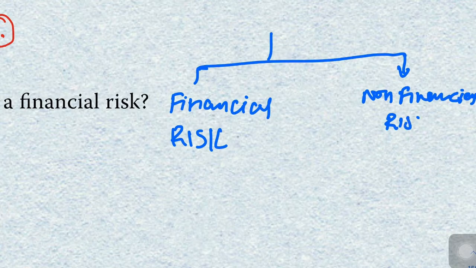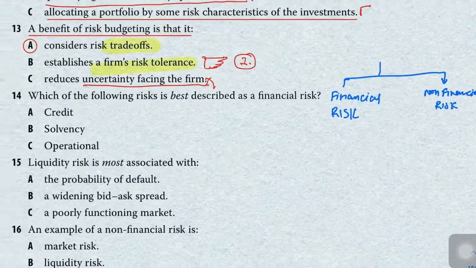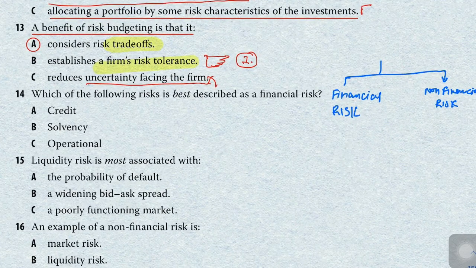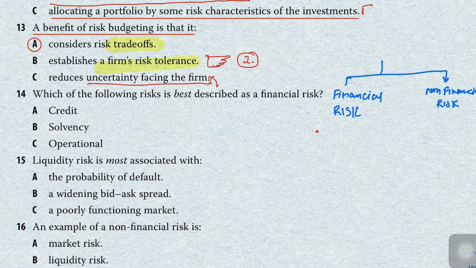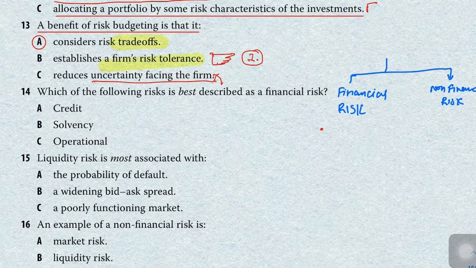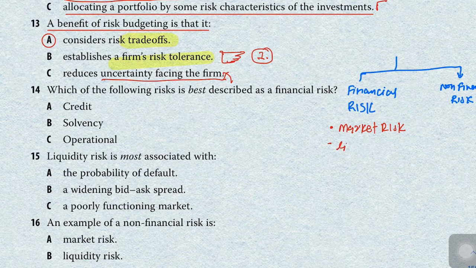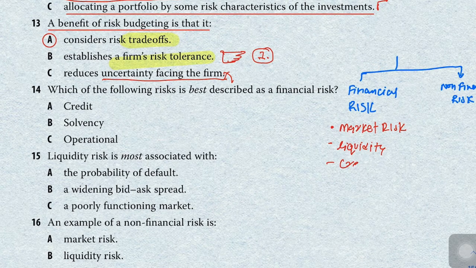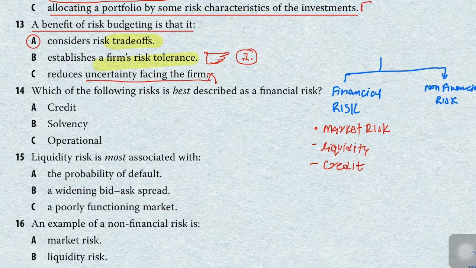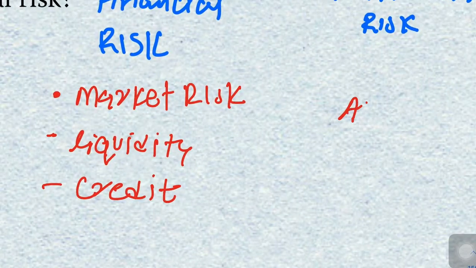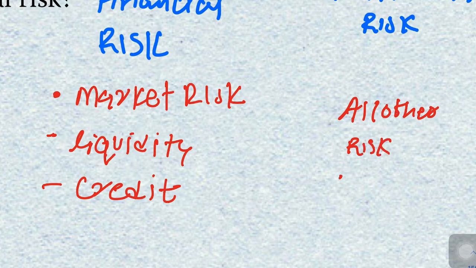In the financial risk there are three risks that are part of it. That is the market risk, the second one is the liquidity, and the third one is the credit. And all other risks are non-financial risks, like your operational risk,